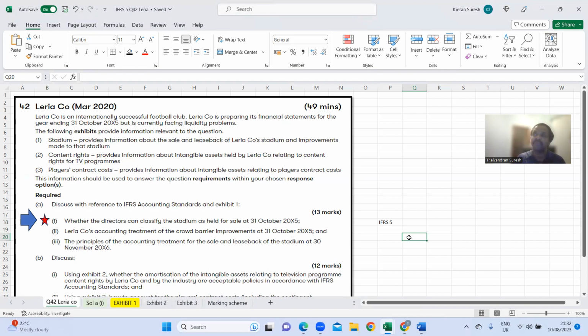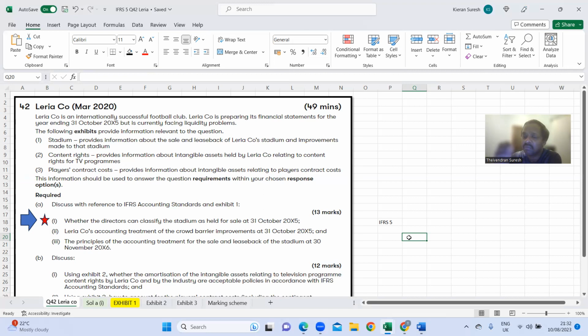On the other hand, our intention is that we want to sell that asset within one year. So those are the conditions, just briefly.